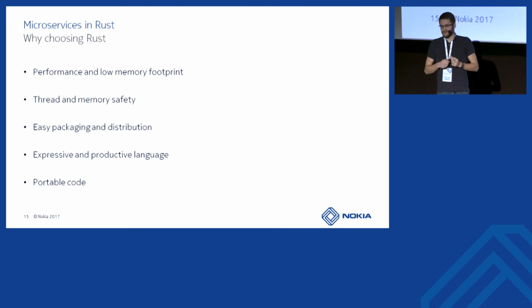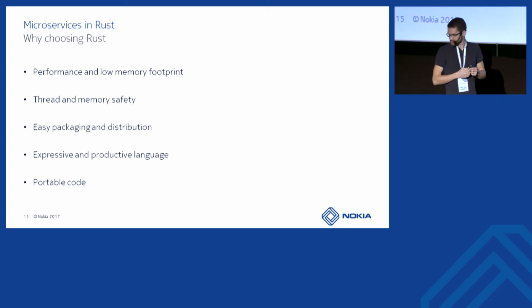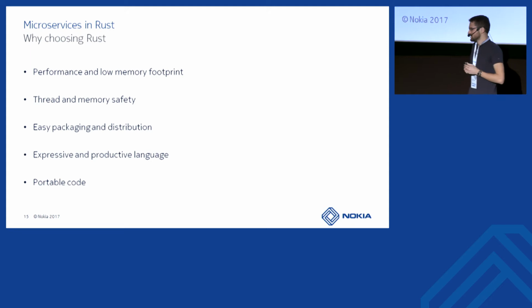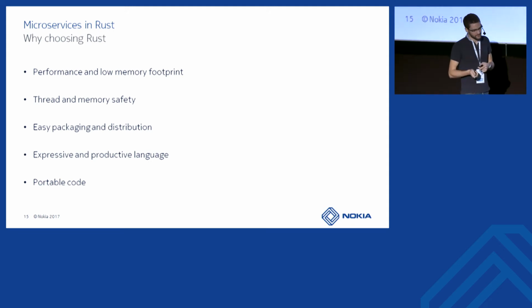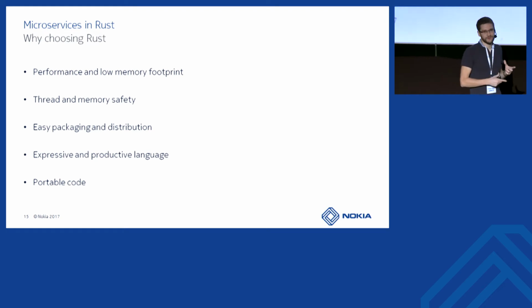The language is expressive and productive, or at least when you get used to it. And the code is quite portable too. When you build for Linux, you can also build for Windows and macOS if you want. For some parts, you will need to adapt the code, but most of the code will compile on all those platforms.